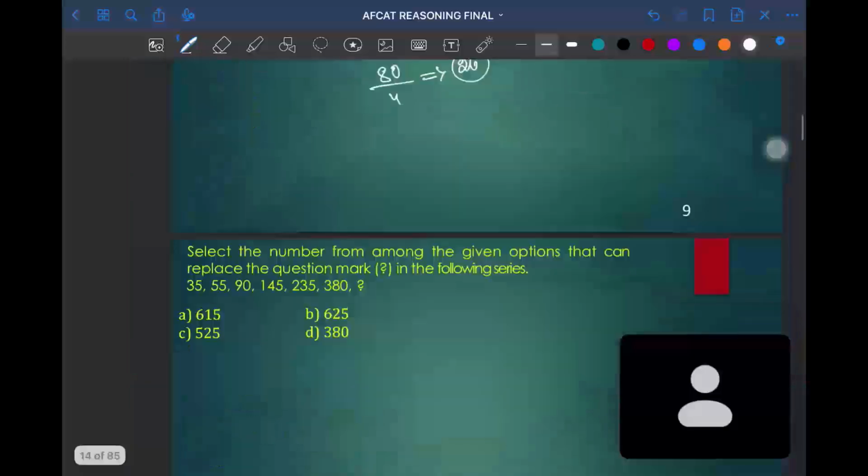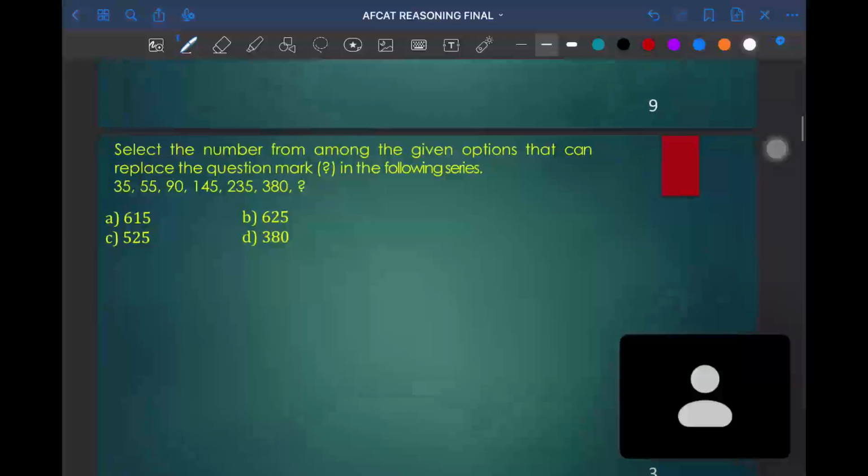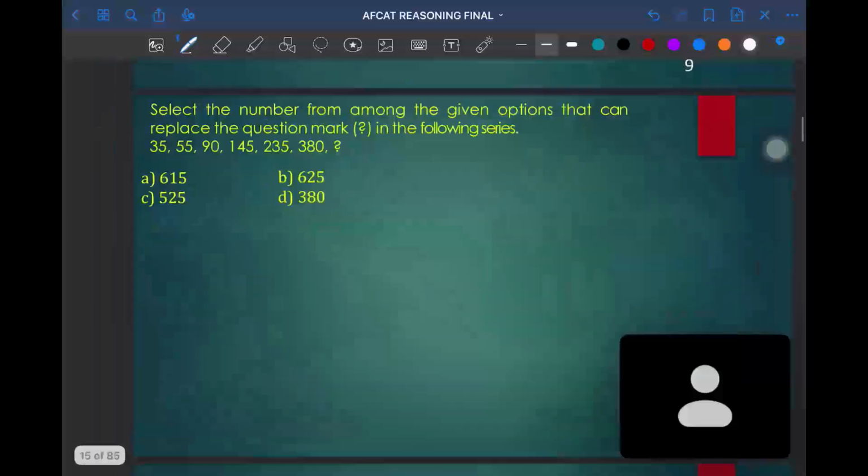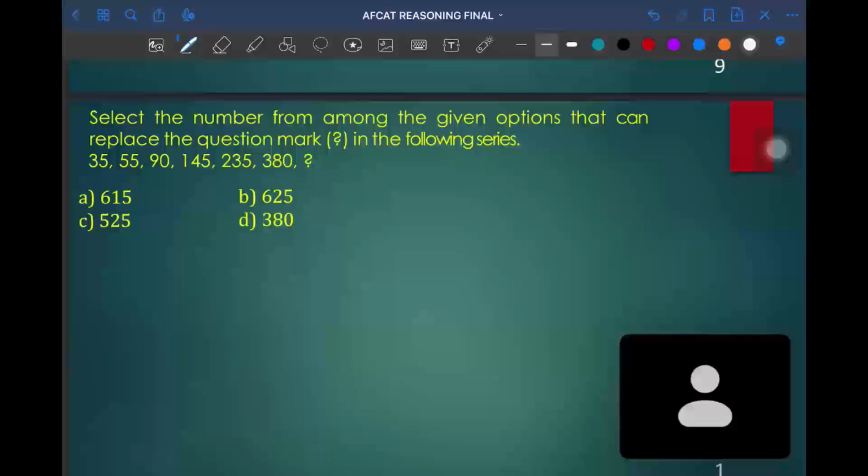This is one of the different kinds of questions which you can expect in your examination. I'll be solving this question because it is a little bit different. What kind of series is this? 35, 55, 90, 145, 235, 380. What will be the next term?